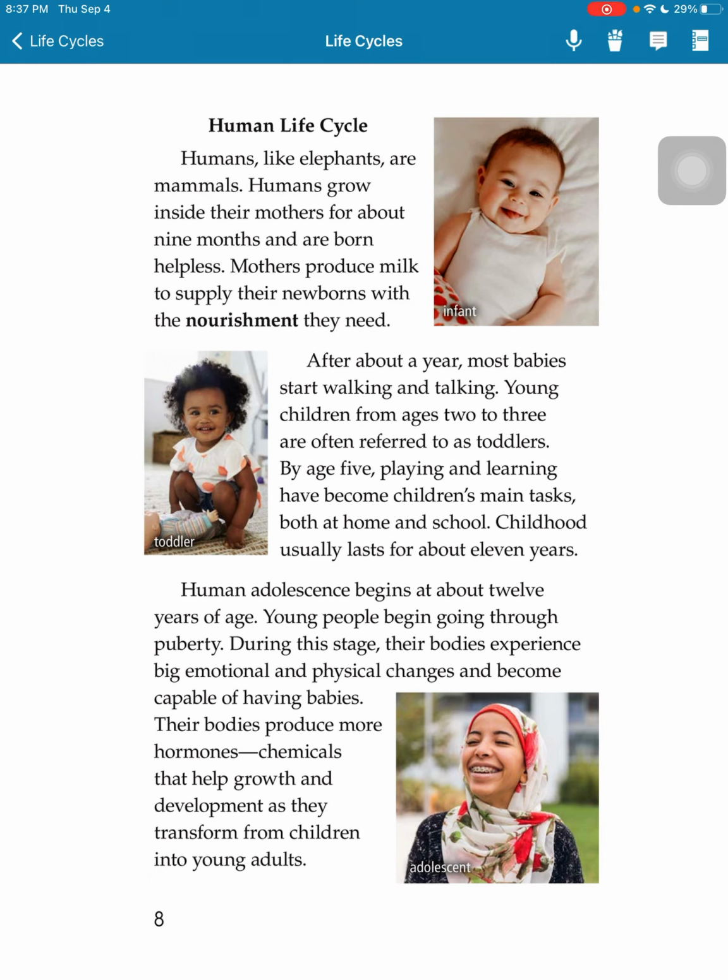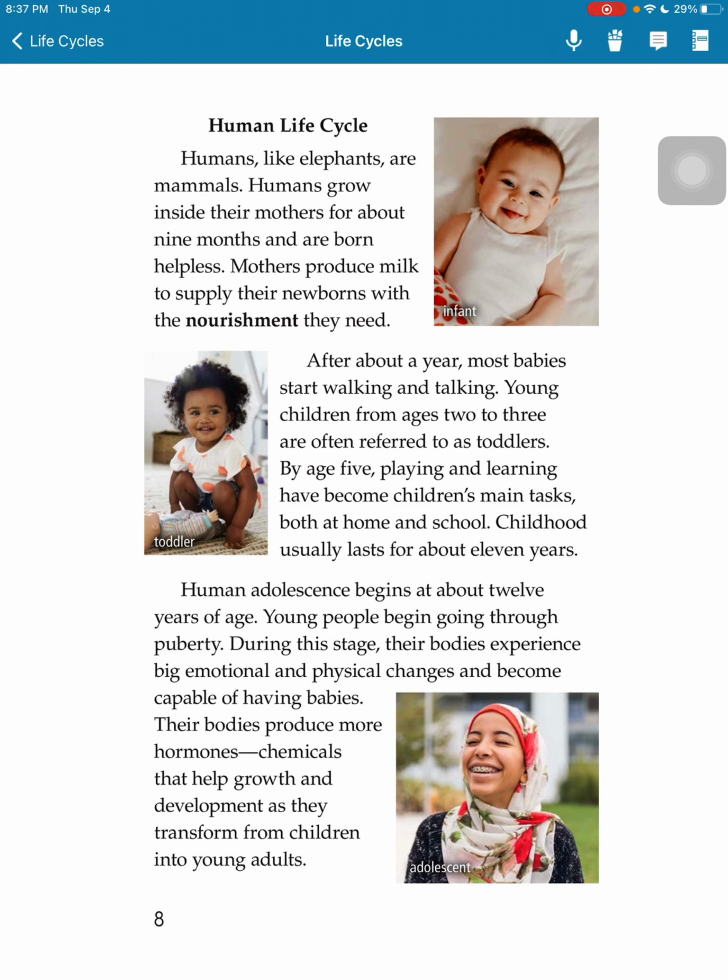Human life cycle. Humans, like elephants, are mammals. Humans grow inside their mothers for about 9 months and are born helpless. Mothers produce milk to supply their newborns with the nourishment they need. After about a year, most babies start walking and talking. Young children from ages 2 to 3 are often referred to as toddlers.